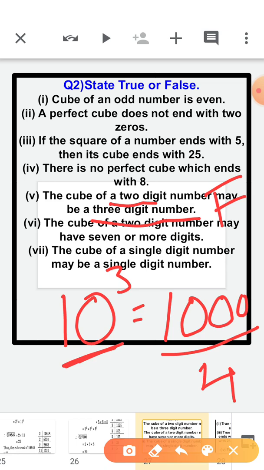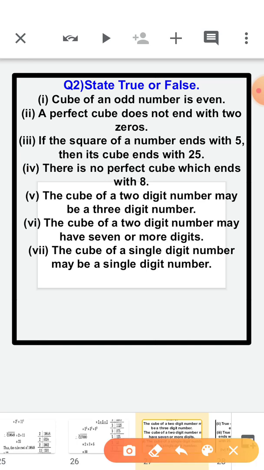That is not possible because we have taken the smallest 2-digit number. If we take the largest 2-digit number or any other 2-digit number, definitely we will get a 4-digit number or 5-digit number. Okay, we will not get a 3-digit number.